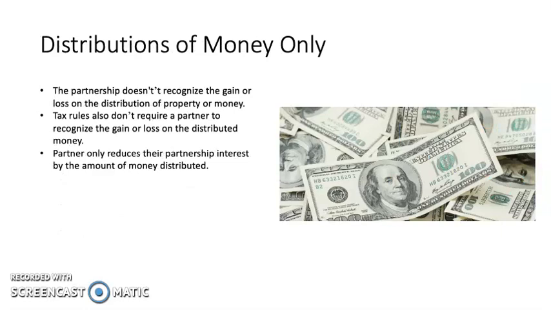So, distributions of money. The partnership doesn't recognize the gain or loss on the distribution of property or money. Tax rules also don't require a partner to recognize the gain or loss on the distributed money, and a partner only reduces their partnership interest by the amount of money distributed.